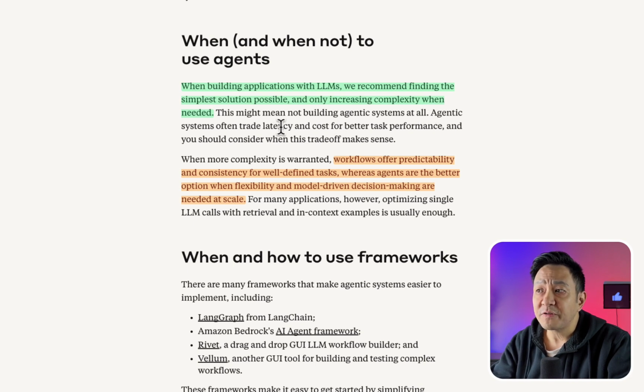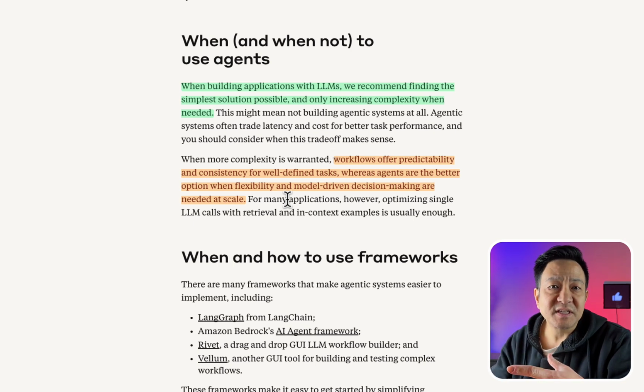Agentic systems often trade latency and cost for better task performance, and you should consider when this trade-off makes sense. When more complexity is warranted, workflows offer predictability and consistency for well-defined tasks, whereas agents are the better option when flexibility and model-driven decision-making are needed at scale. So that's basically saying keep it simple and only make it more complex when necessary. This will save you both time and money.